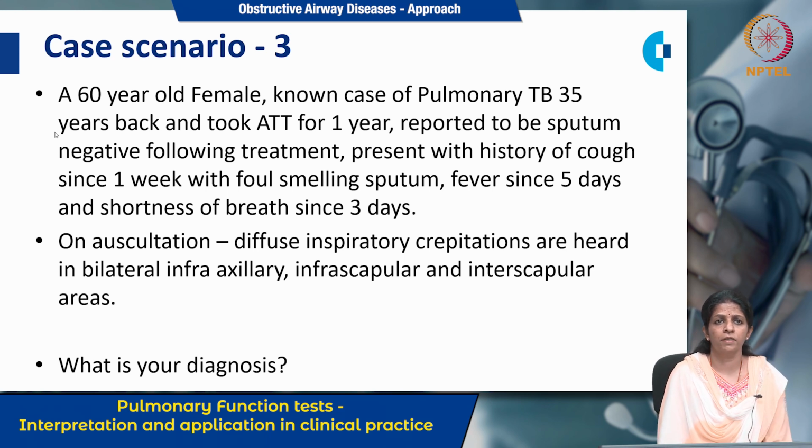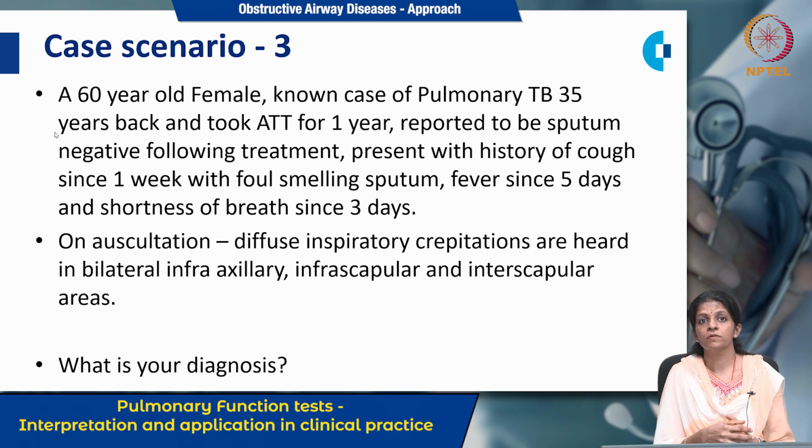On auscultation, you hear bilateral inspiratory crepitations in the infraaxillary, infrascapular and interscapular areas. So what is the most probable diagnosis? The patient has a past history of TB with foul-smelling sputum, which points the diagnosis towards